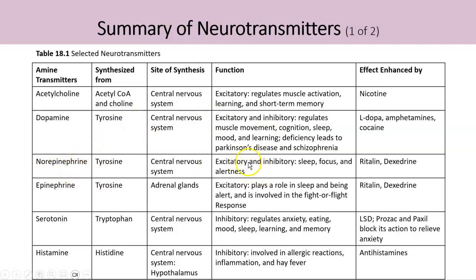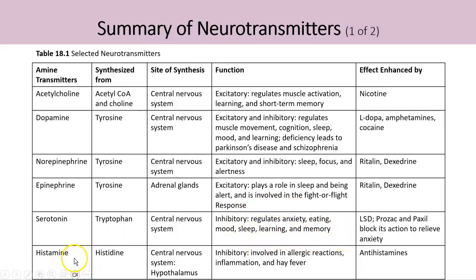Norepinephrine has both excitatory and inhibitory functions with regard to sleep, focus, and alertness. Epinephrine has an excitatory function, plays a role in sleep and being alert, and is involved in the fight or flight response. It's made in the adrenal glands. Serotonin has an inhibitory function which regulates anxiety, eating, mood, sleep, learning, and memory.